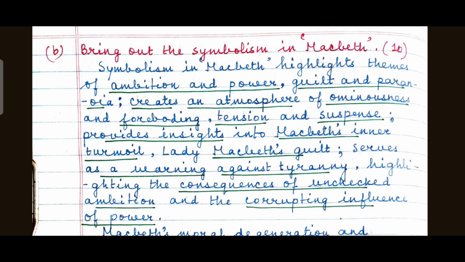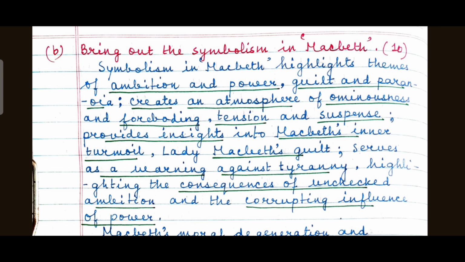You may choose some from here, say, for example, 6 or 7 symbols, and you will have to elaborate them and frame an answer within the word limit of 200 to 250 words. Be an editor, edit this reference material and frame your own answer according to your own specific requirements.